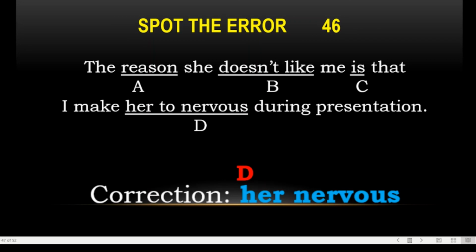Here after make, we can also use the infinitive, but here we have the make form. I make her nervous. That is used after make. This is again a causative verb. Make is your causative verb. You can watch the video.